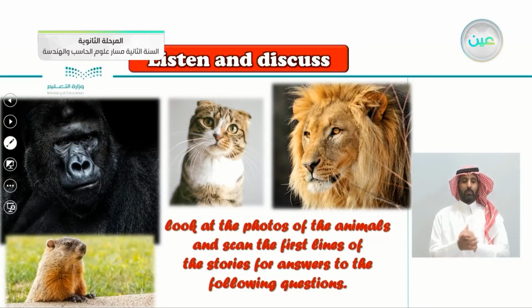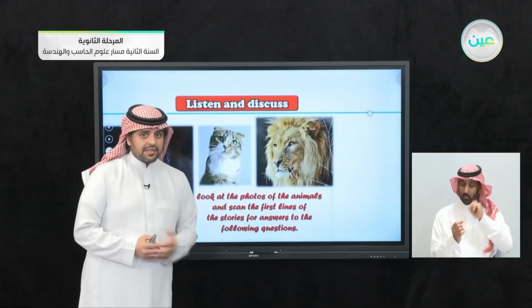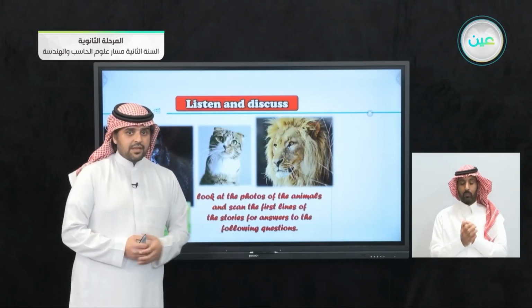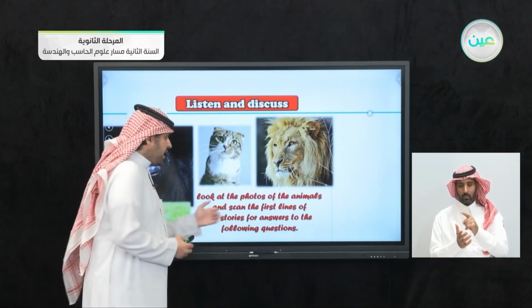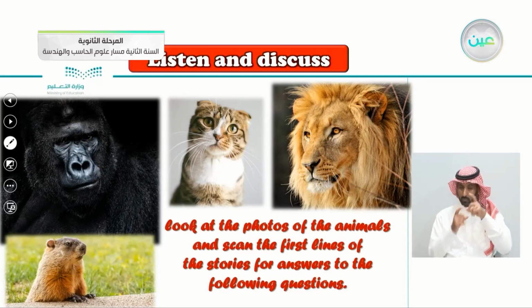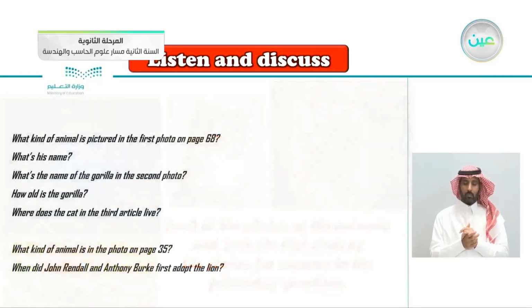So look at the photos of the animals and scan the first lines of the stories for answers to the following questions. So scan the text again because we'll be having questions now. Again, look at the photos of the animals and scan the first lines of the stories. Of each story, scan just the first lines. So we'll be taking some questions here. These are the questions here.